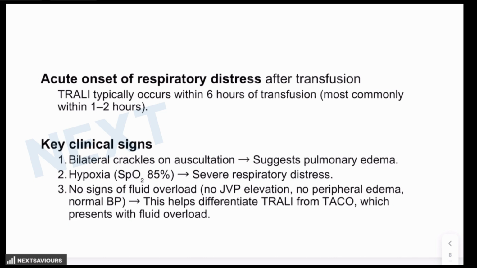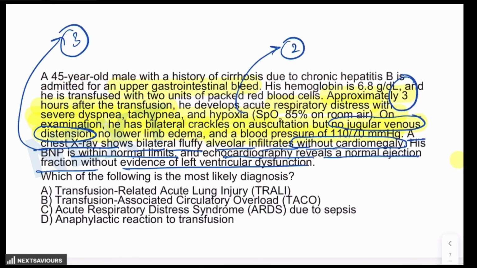Point number one, because of the acute onset of the respiratory distress. TRALI typically occurs within 6 hours of blood transfusion, most commonly within 1 to 2 hours. And the patient in this case developed symptoms 3 hours after the transfusion.